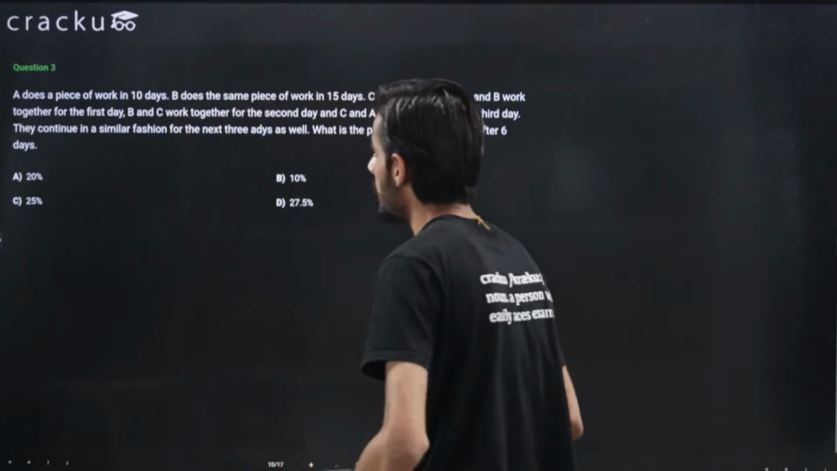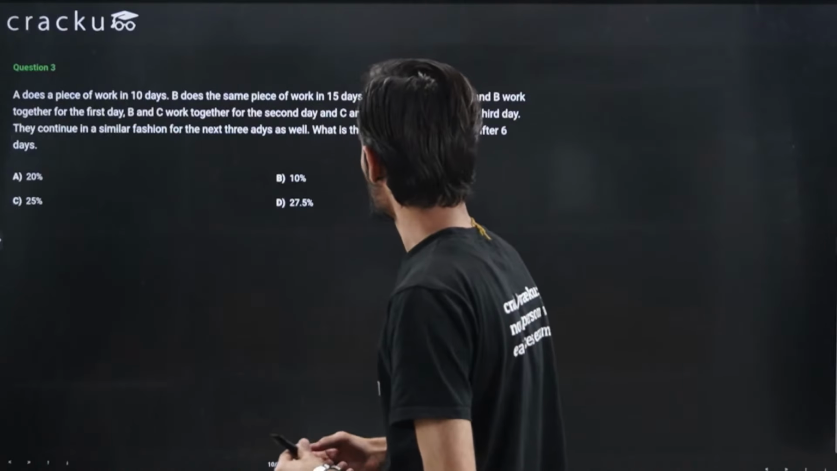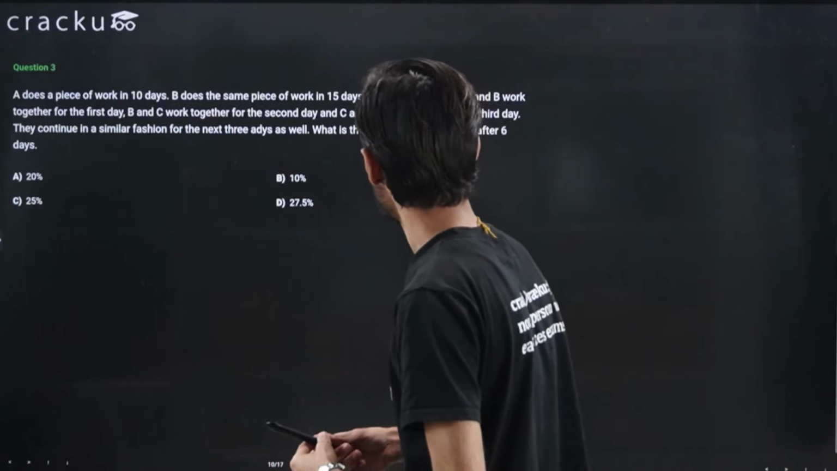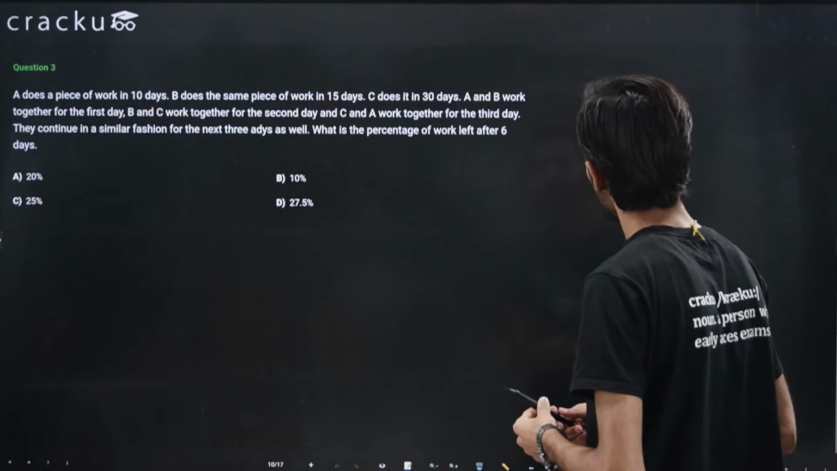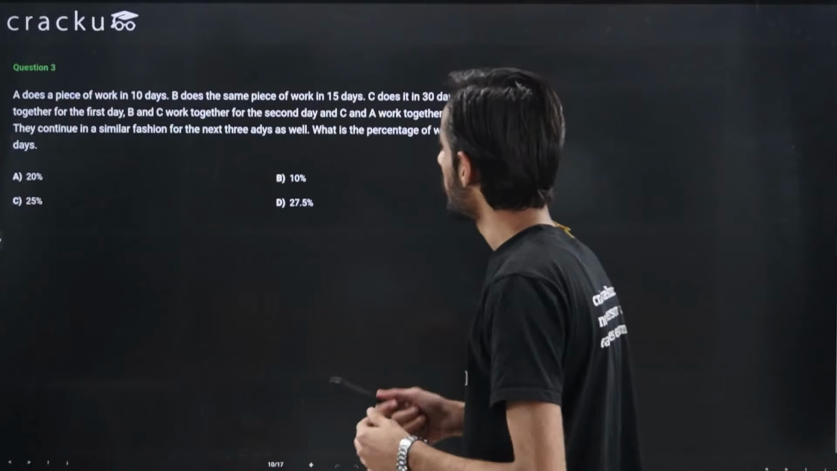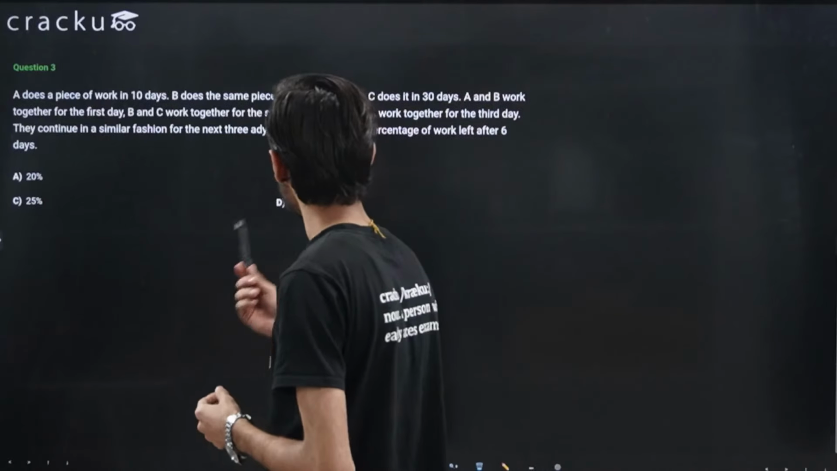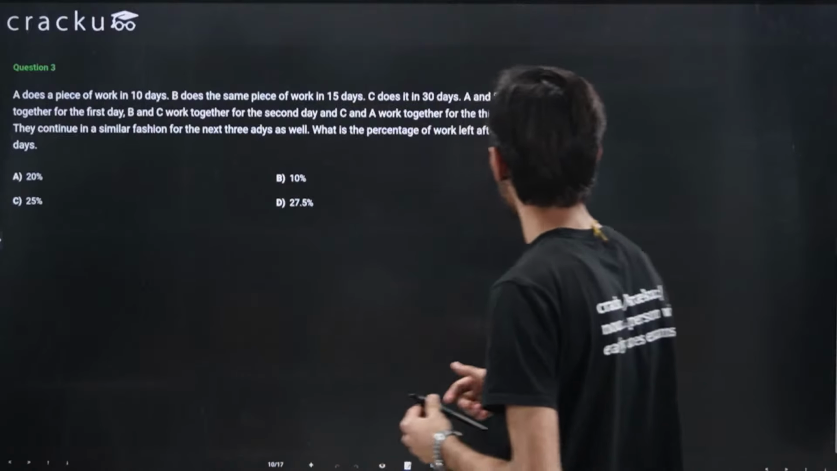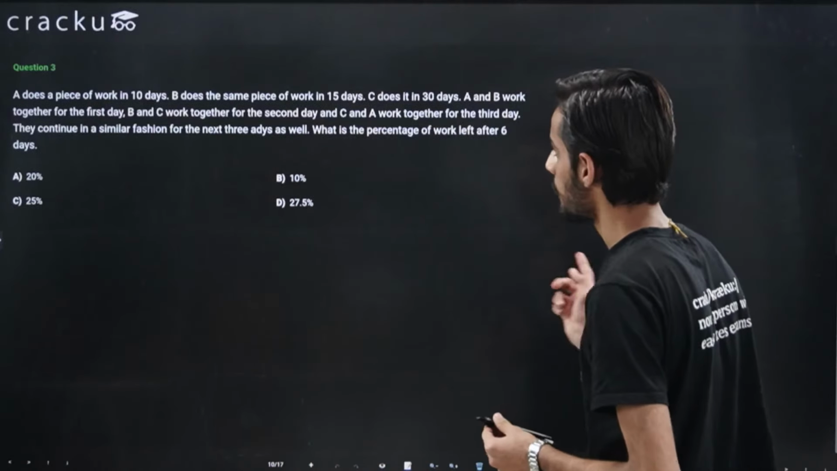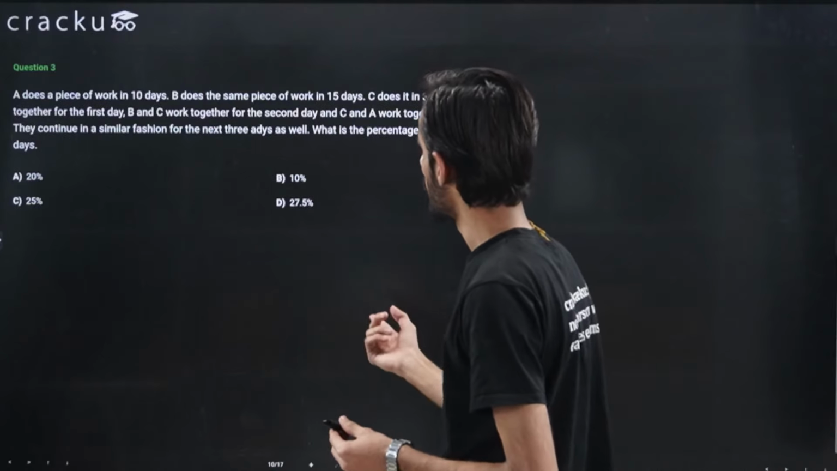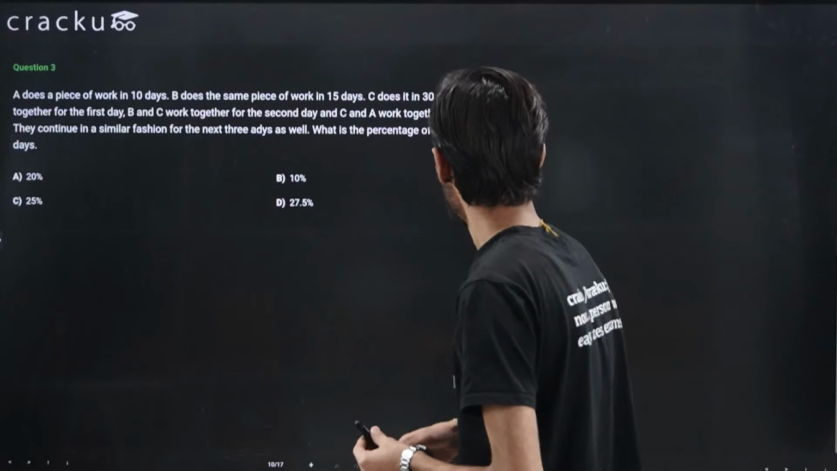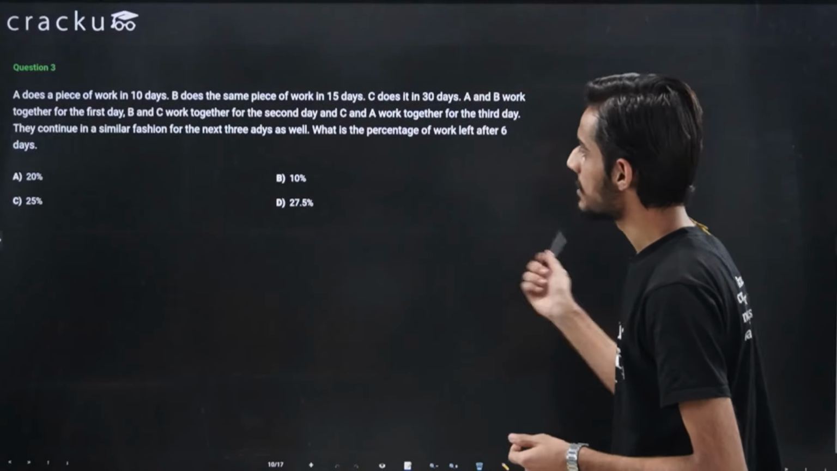Okay, so A does a piece of work in 10 days, B does the same piece of work in 15 days, C does it in 30 days. A and B work together for the first day, B and C work together for the second day, and C and A work together for the third day. They continue in a similar fashion for the next 3 days as well. What is the percentage of work left after 6 days?